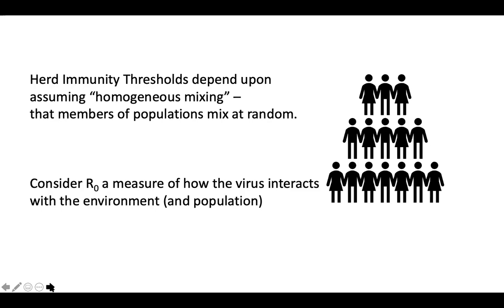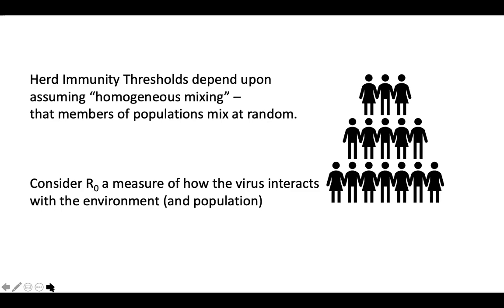The other is that this R naught measure is somewhat complicated. It's not necessarily exclusively a characteristic of the agent, of the disease or of the virus. It's better thought of as how the virus transmits within a population. So if you have a population where there's no possibility of transmission, then the R naught could be 0. So R naught really varies.